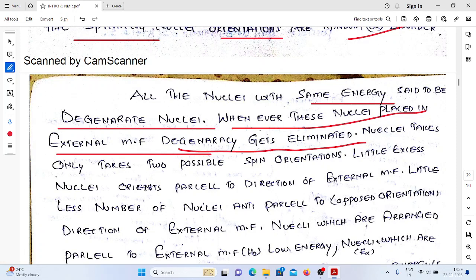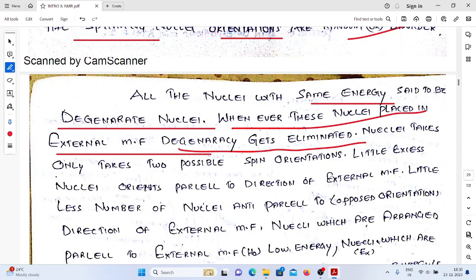Suppose assume that we have a classroom. In the classroom, for example, 30 students are there. Suppose the teacher is not there in the class. What will happen? All the students will randomly sit at the tables. Suppose suddenly the teacher entered the room. What will happen? All the students will not be aligned with the teacher at that moment. Some of the students are aligned with the teacher, some are not aligned with the teacher.